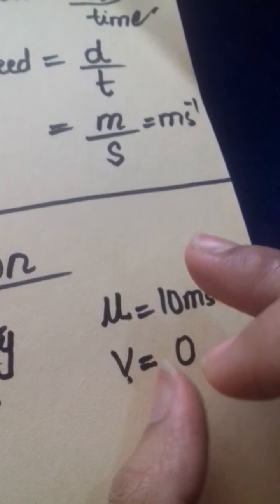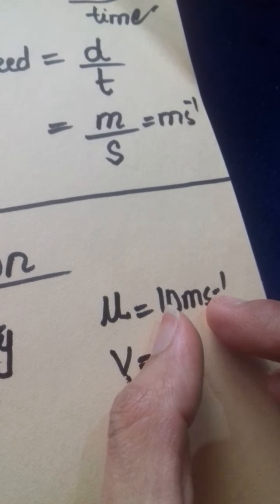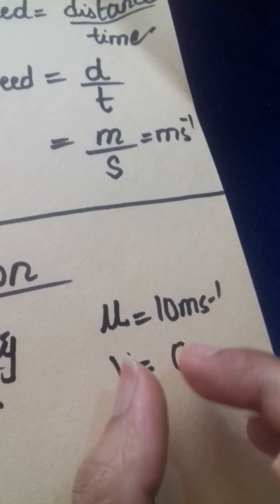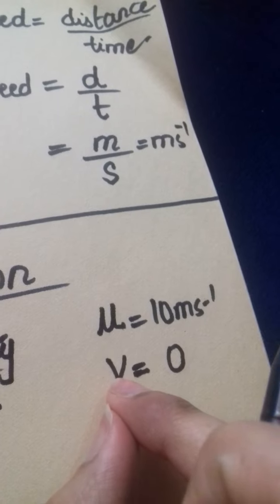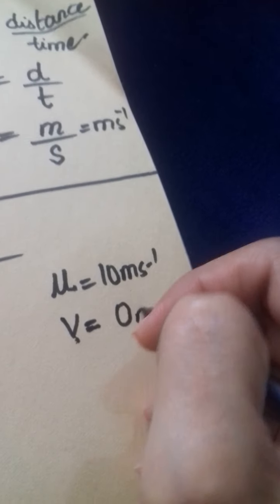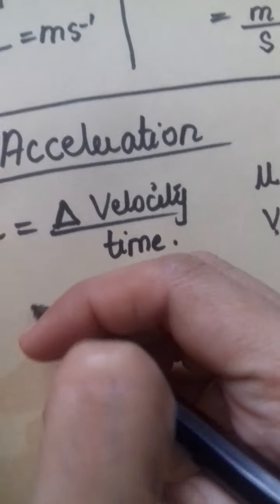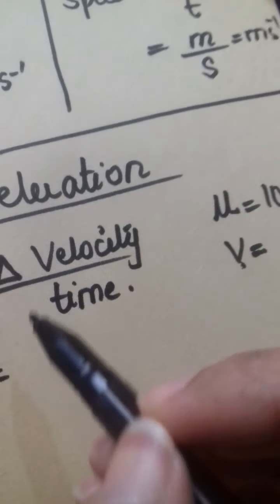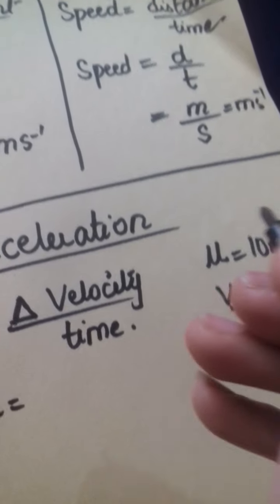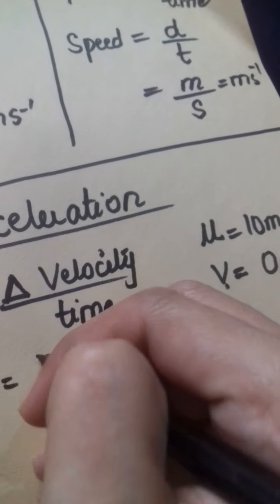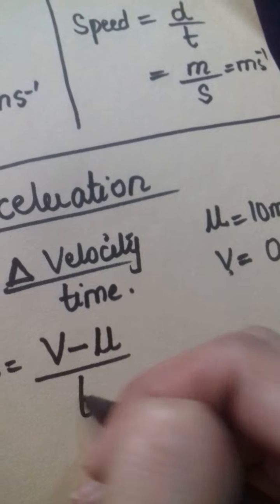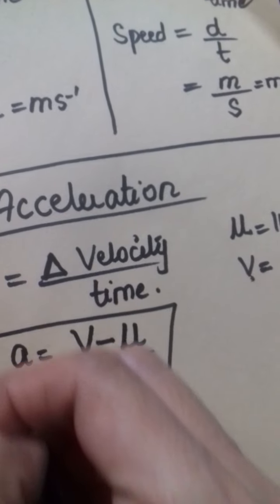So in order to find the acceleration, we will subtract the initial velocity from the final velocity. So final velocity minus initial velocity divided by time. This is the formula of acceleration.